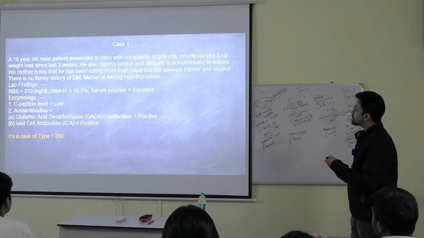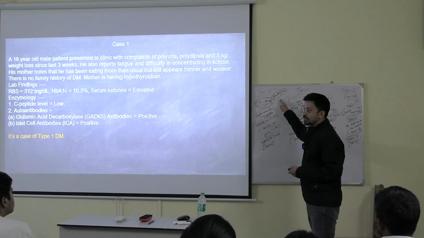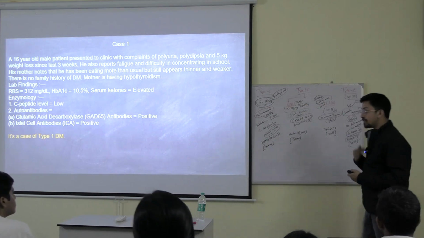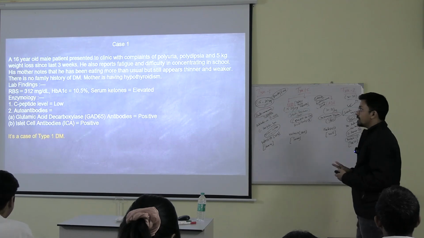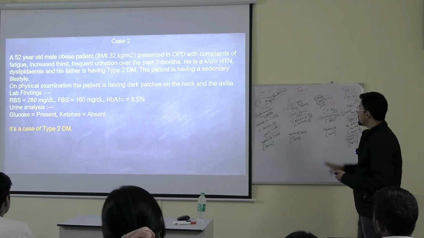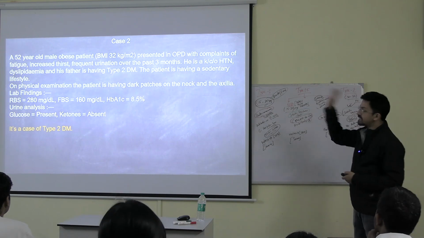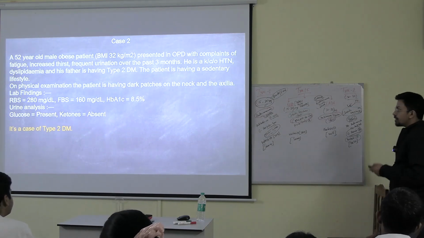Okay, but the symptoms precipitated within the last few weeks. Since the last 4 months the patient has had these processes going on, but the symptoms developed within 3 weeks. So that is why this is an acute onset. Symptoms are going on inside your body, but the body is not showing you symptoms. Got it? The body is showing symptoms since the last 3 weeks. Over here, this is 8.5%, meaning even less than that. But the patient has had the disease for the last 10-15 years. Got it? What is the difference?